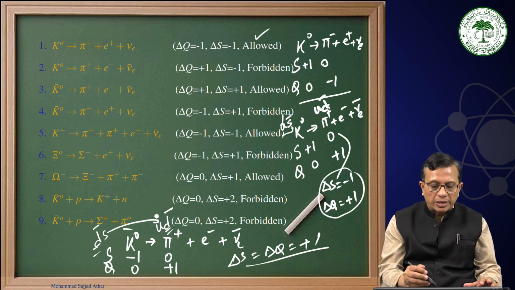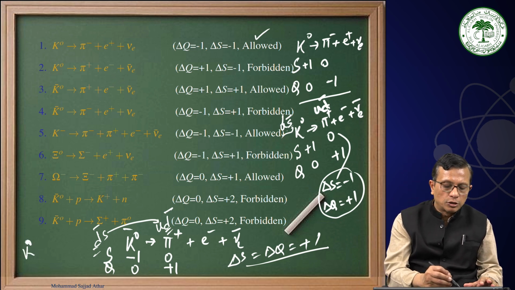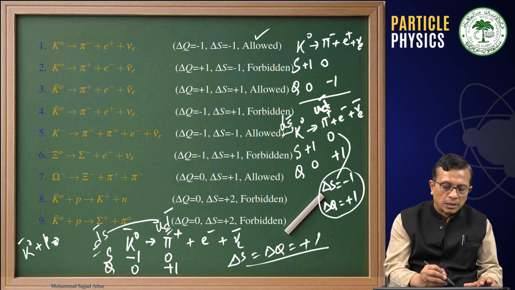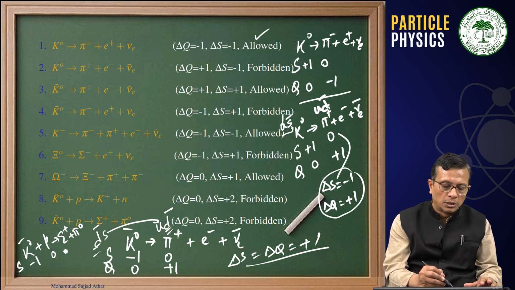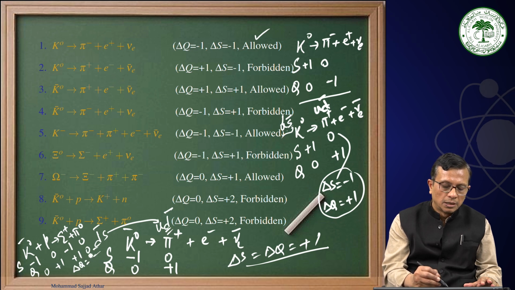If, for example, I consider the last one, K0 bar plus P decaying into sigma plus pi 0, the strangeness is minus 1, 0. This is minus 1, 0. Charge is 0 plus 1, plus 1, 0. That means delta Q is 0.